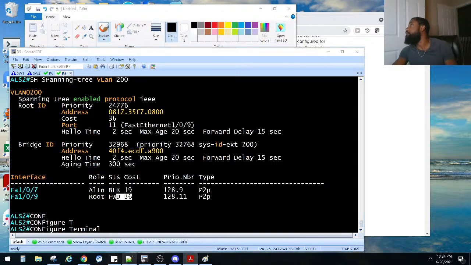Let me see what y'all said. Let me get some help from the Fat Finger Squad over there. He said, change the cost on both ALS switches. You have to configure it from the DLS switches. Then the VLAN will take another direction. Lower cost wins in STP. By default, each link cost is 19. And you take 2 hops to reach the root. So, oh, I see what y'all saying. So, I need to change the cost on the DLS switches. I see what y'all saying.